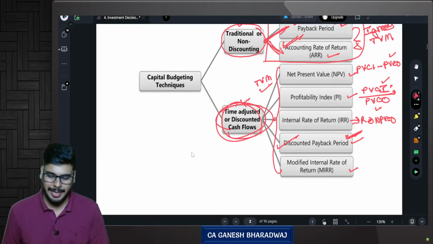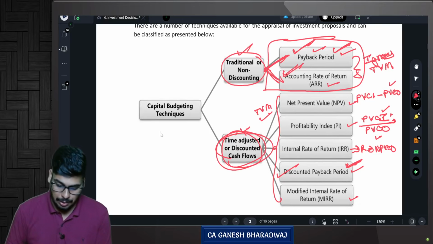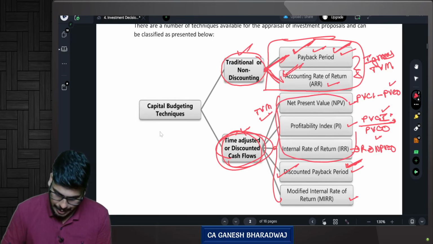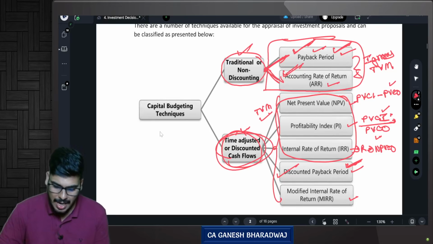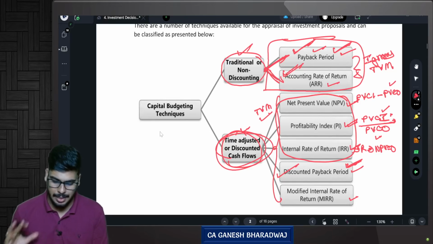Now let's go to the next few methods in your discounted cash flow methods. We will see NPV, profitability index, and IRR. What these are, we will be seeing right now.